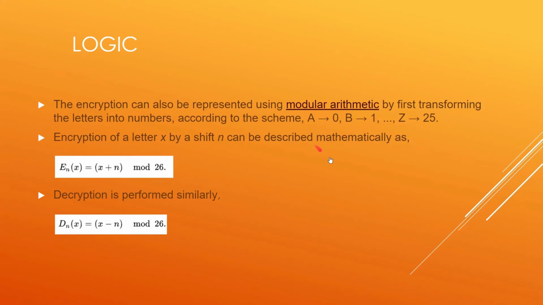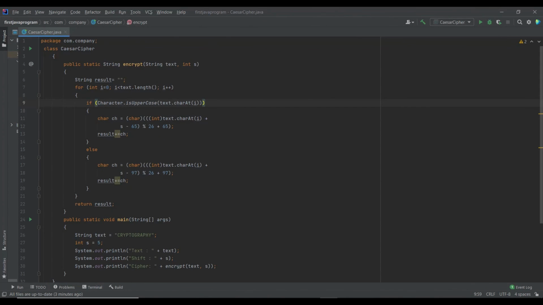That is, Y in the plain text will be replaced by B in the ciphertext, because the index of B is 1, right? The exact same logic applies for decryption also, that is converting the ciphertext to plain text. You can only spot differences between these two logics over here. Here we have minus, here we have plus. It can go vice versa also. Here we can have minus, here we can have plus also. Now let's move on. Now let's take a look at a Java program which implements Caesar cipher.